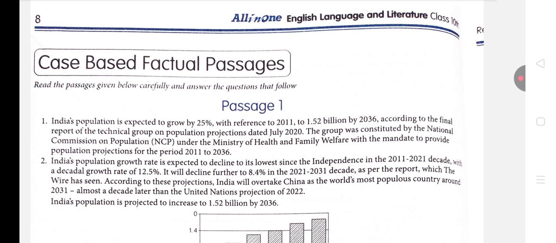Okay, so let's read it. India's population is expected to grow by 25%, with reference to 2011, to 1.52 billion by 2036, according to the final report of the Technical Group on Population Projections dated July 2020. The group was constituted by the National Commission on Population (NCP) under the Ministry of Health and Family Welfare, with the mandate to provide population projections for the period 2011 to 2036.